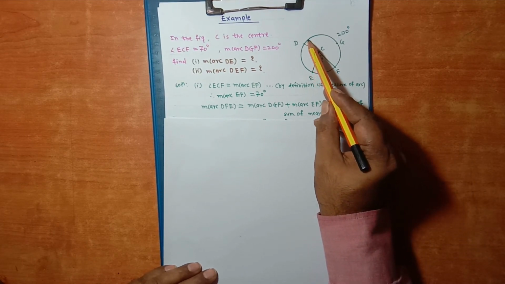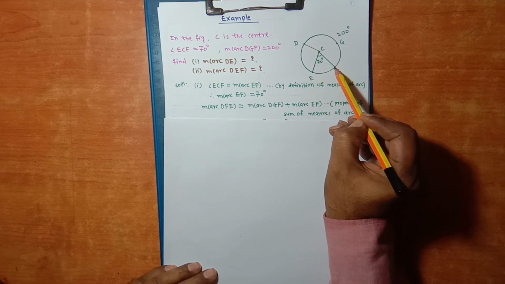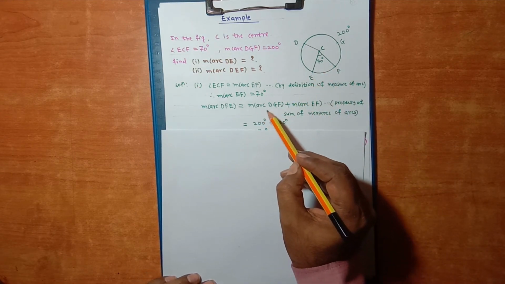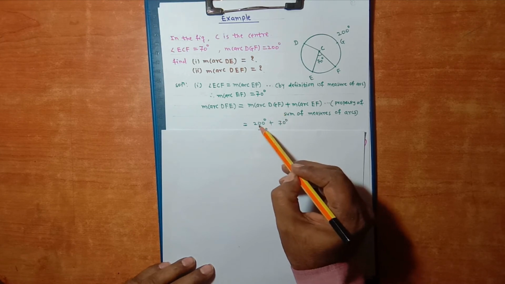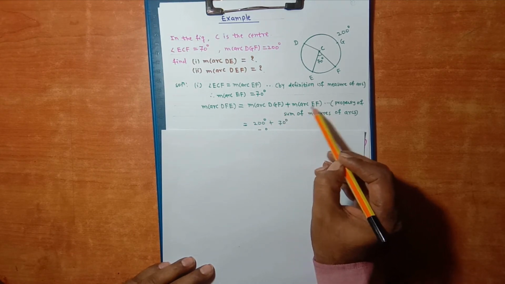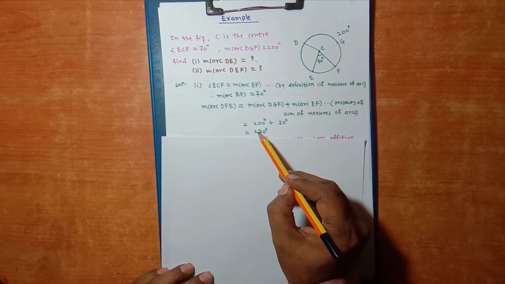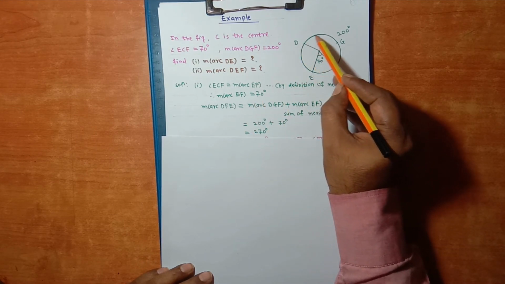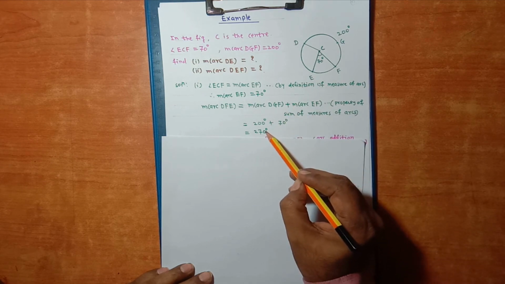After substituting the values, measure of arc DGF is 200, measure of arc EF is 70. After adding we get 270. So measure of arc DFE is equal to 270.